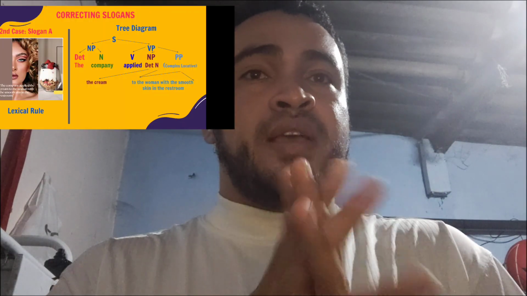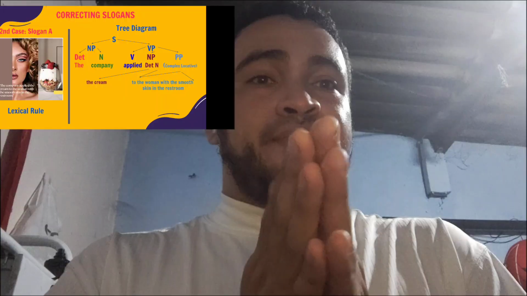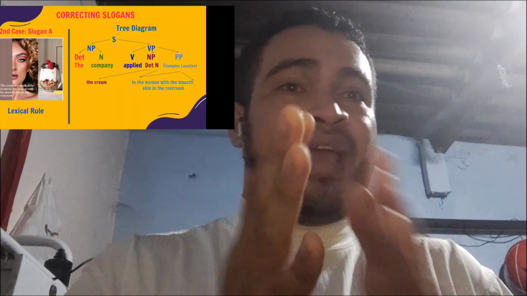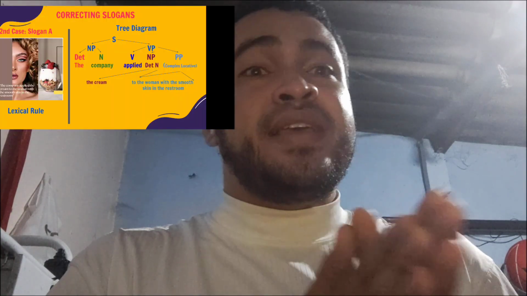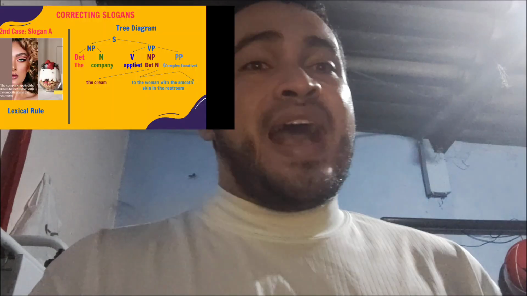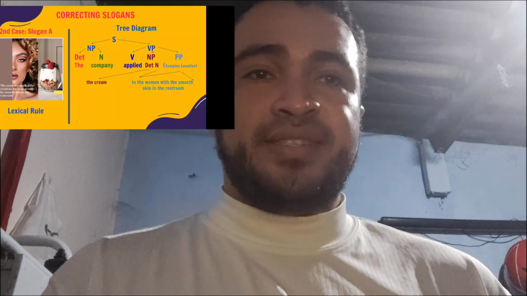We have the tree diagram that tells us how the sentence is divided. For example, the sentence is divided into a noun phrase and a verbal phrase, and then into determinants, nouns, verbs and noun phrases. As we can see, each word has a function inside the sentence.